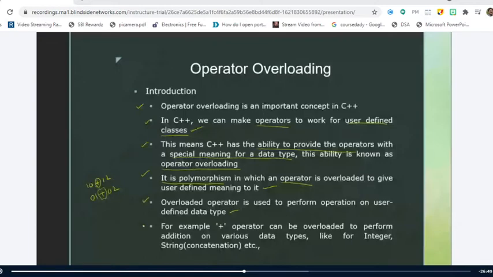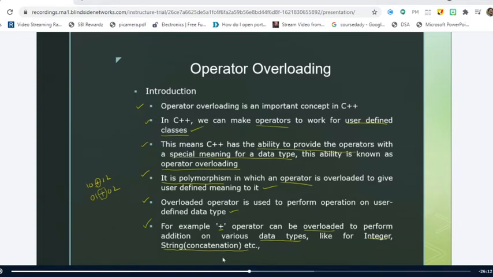So, for example, as I told, we take the plus operator and we can overload it. It performs the addition of fundamental data types like integers, but it can also be used to add two strings, which we call string concatenation, right? This is a simple example to understand the concept of operator overloading, but we have so many concepts to understand other than this string concatenation. Is it clear up to this point? Yes, sir.